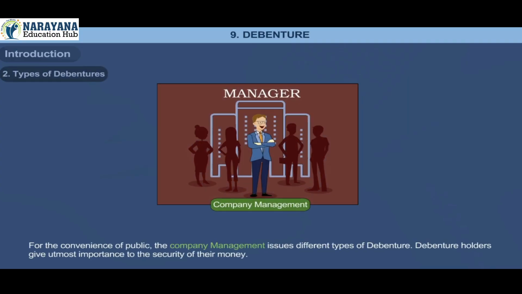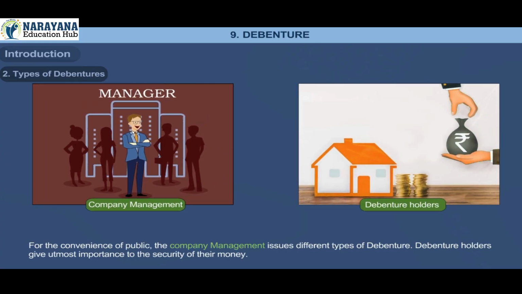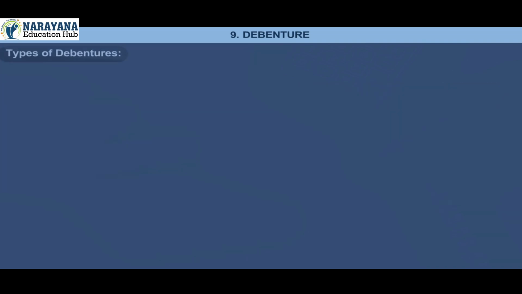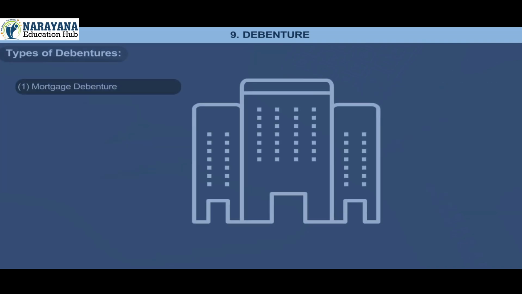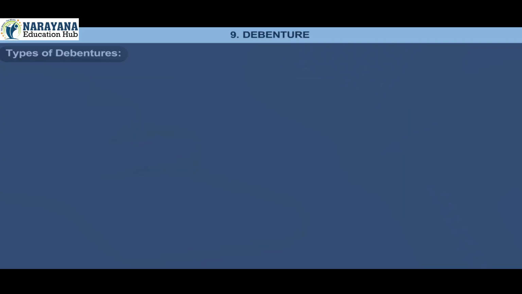2. Types of debentures. For the convenience of the public, the company management issues different types of debentures. Debenture holders give utmost importance to the security of their money. Types of debentures: 1. Mortgage debenture. 2. Fully convertible debenture, that is FCD. 3. Partly convertible debenture, that is PCD. 4. Non-convertible debenture, that is NCD.